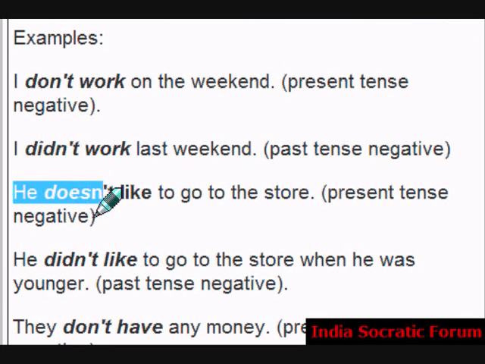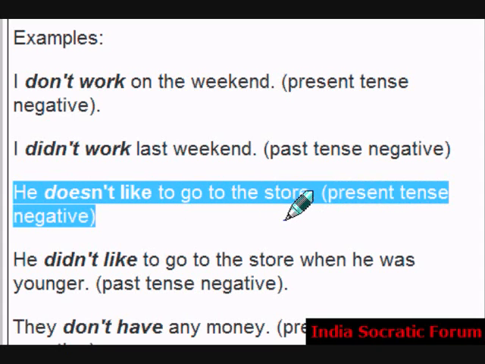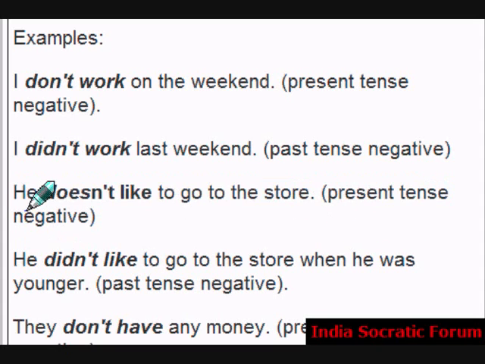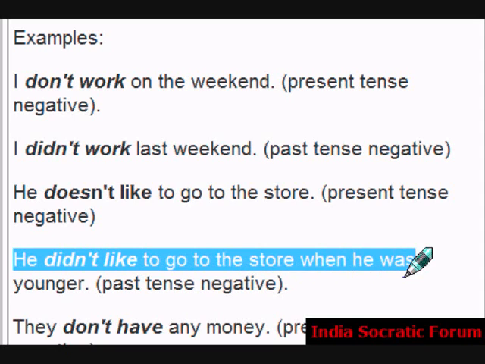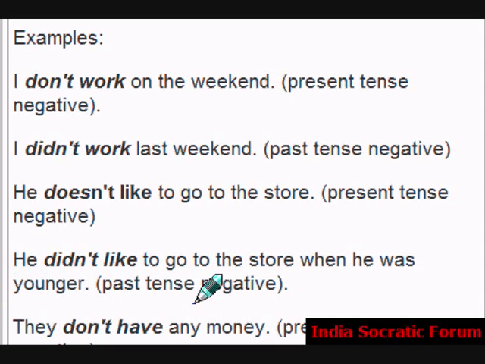He doesn't like to go to the store. Present tense negative, for he, does. Right? So he doesn't is present tense negative. He didn't like to go to the store when he was younger. Past tense negative. Did is past tense. Didn't is past tense negative. Like is the verb. Work is the main verb here, and this is a helping verb. Do, did, does help the verbs like, work and have, right?